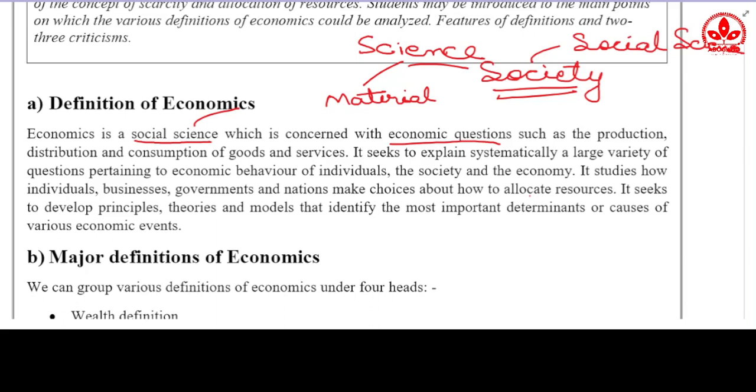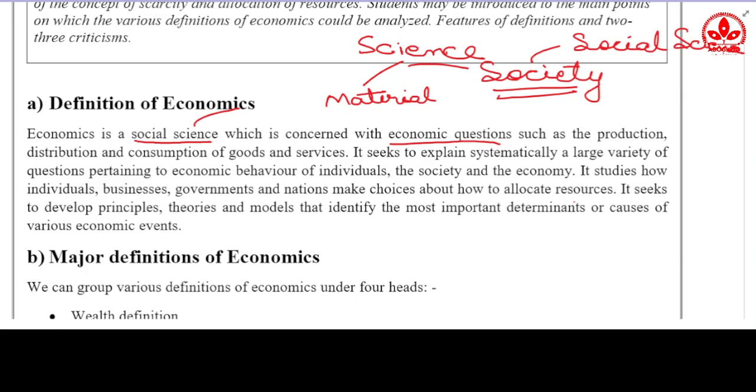Economics seeks to develop principles, theories and models that identify the most important determinants or causes of various economic events. I might have confused you a lot about what economics basically is. In the paragraph on your screen, the first thing given is the basic definition of economics: economics is a social science concerned with economic questions.